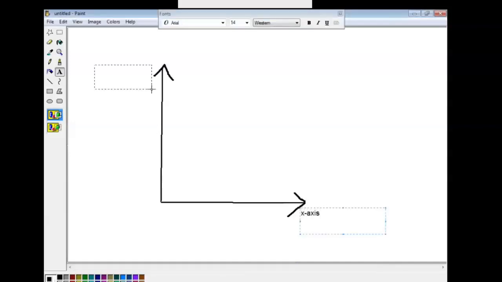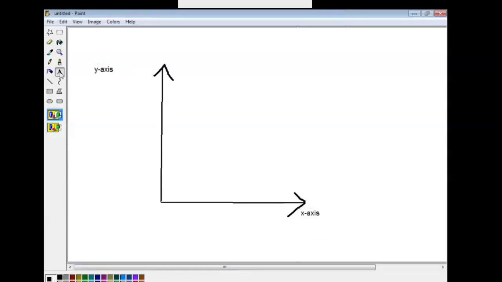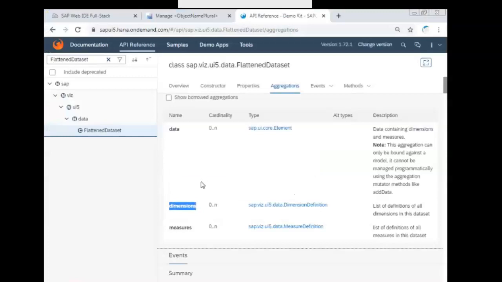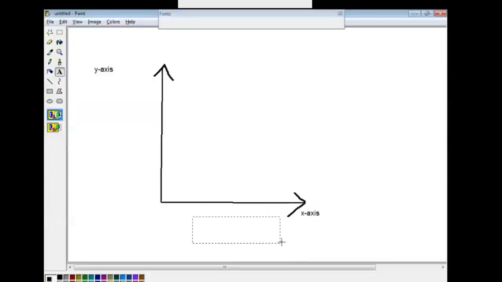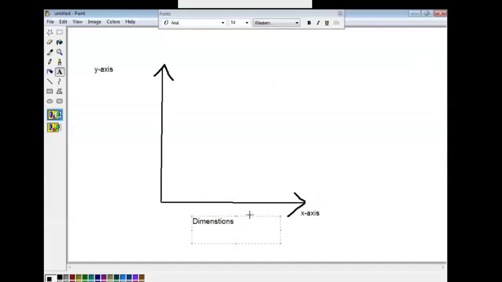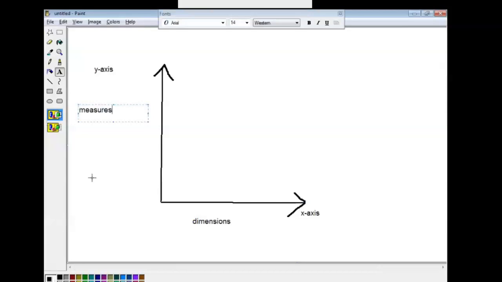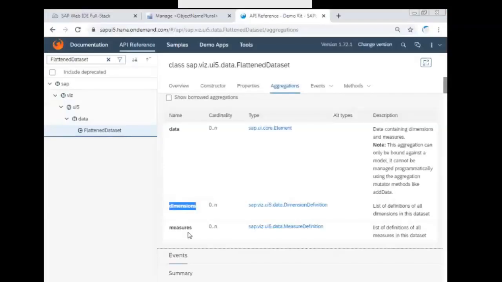The x-axis is guided by the dimensions aggregation, dimensions. And the y-axis is guided by measures. Dimensions and measures.